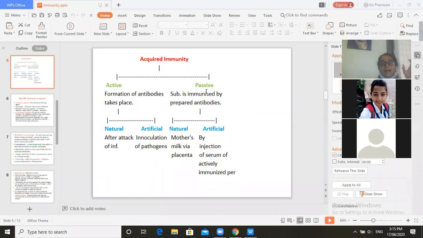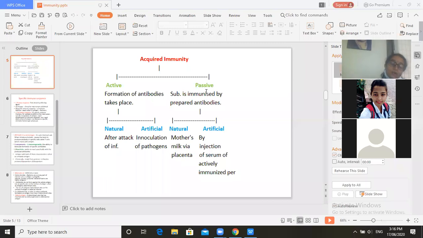The second is artificial immunity, active artificial immunity. It is created after inoculation of pathogens. After inoculation of various pathogens, this artificial immunity develops. But these pathogens are not active. They are semi-active pathogens which get inoculated in that particular person, and immunity develops after that.